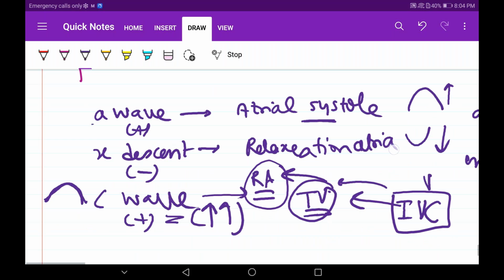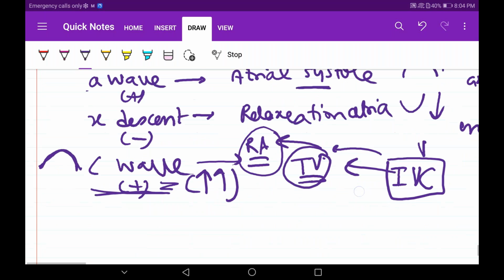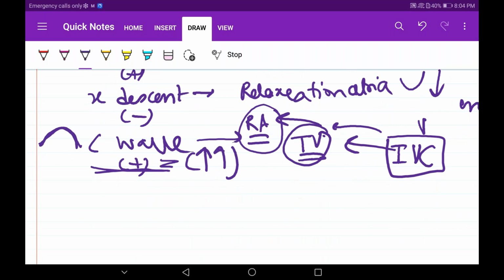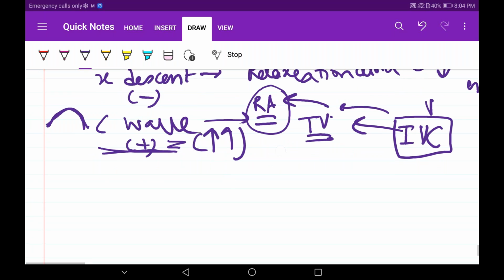I think they're getting confused in the C wave only. Do not worry. The tricuspid valve is pushing a little bit into the right atrium. That's why the right atrial pressure is increasing a little bit. It's showing a little bit in the pressure graph. That's all. Nothing to worry, nothing serious about it. Just remember that the tricuspid valve is responsible for this C wave. Simple as that. The tricuspid valve is pushing into the right atrium. That's why the C wave is seen.